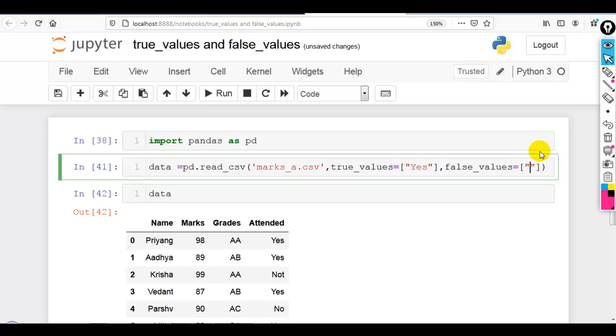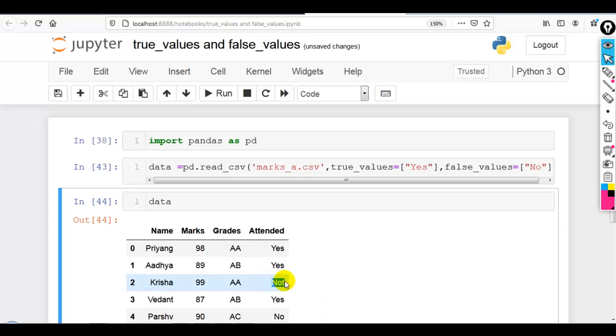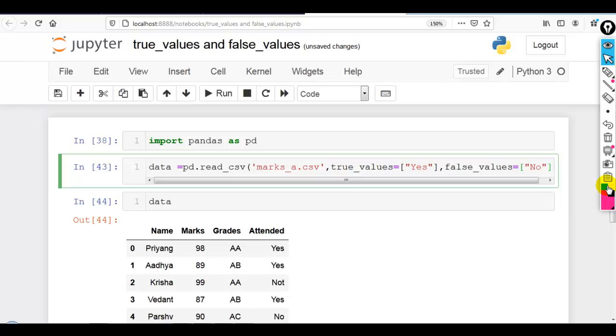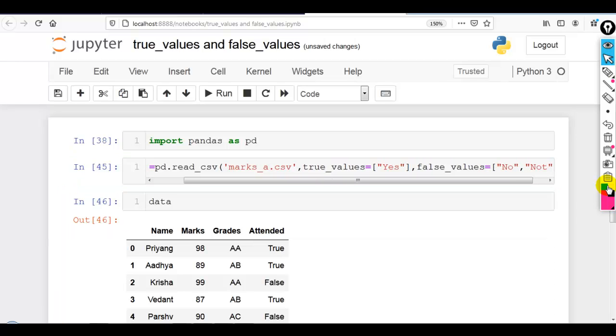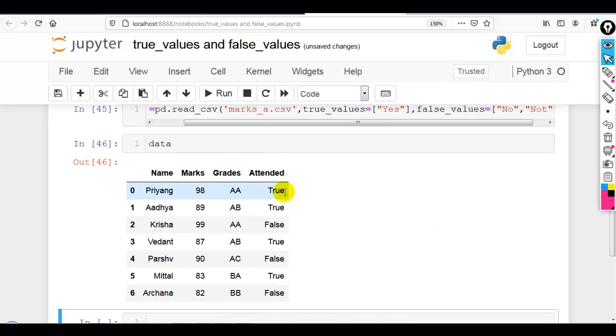So I want to consider no. If you write only no, still this will not work, as you can see over here. We also have to write not, the other value, that I want to consider as a false value. Now you can see our attended column is converted into boolean values, true and false.